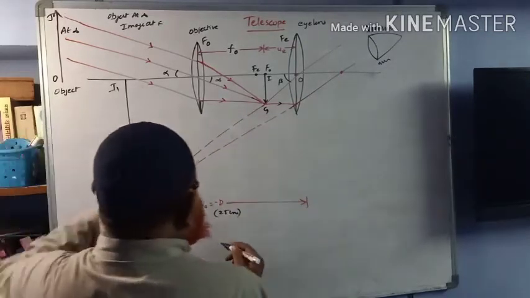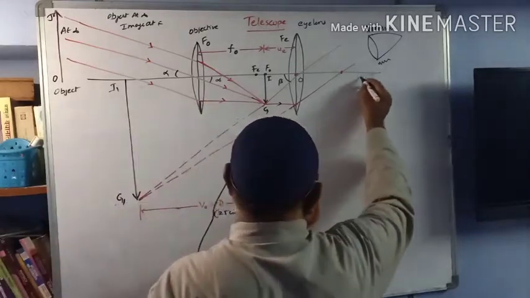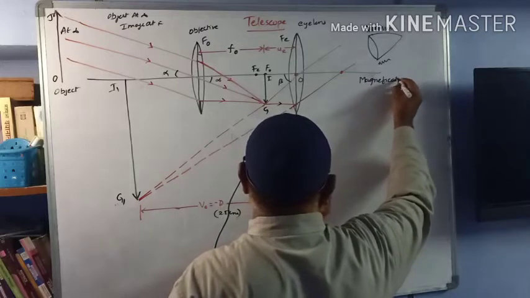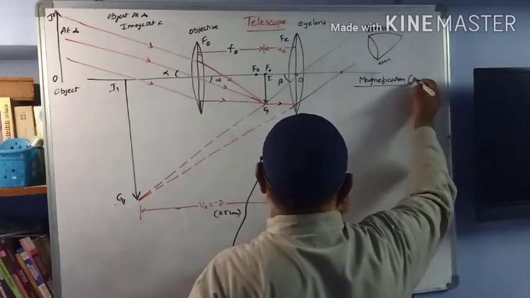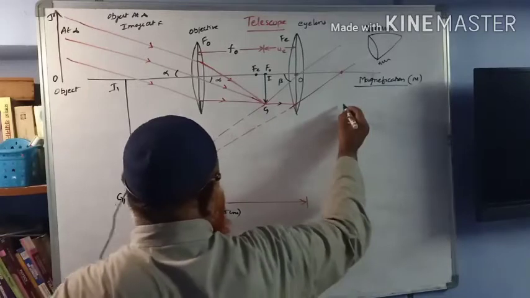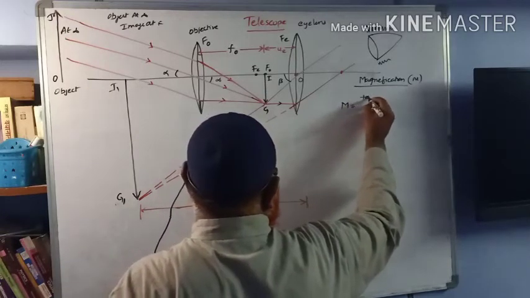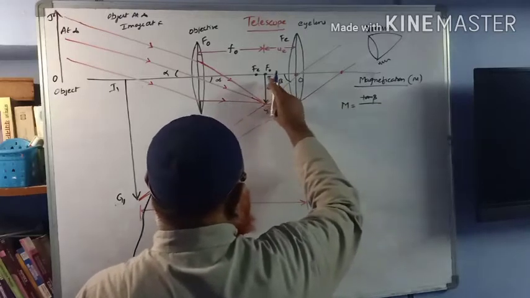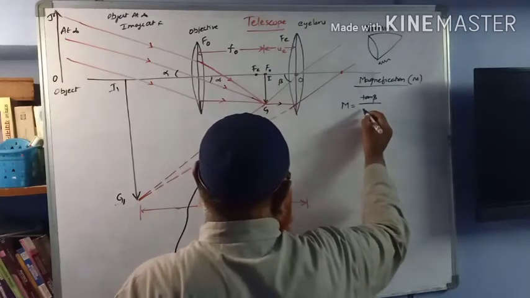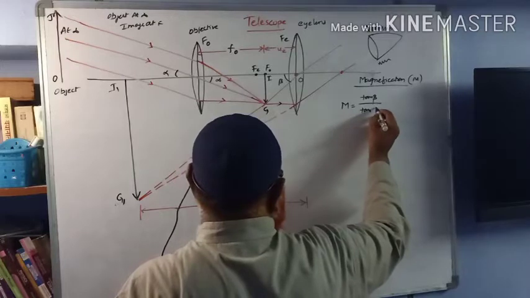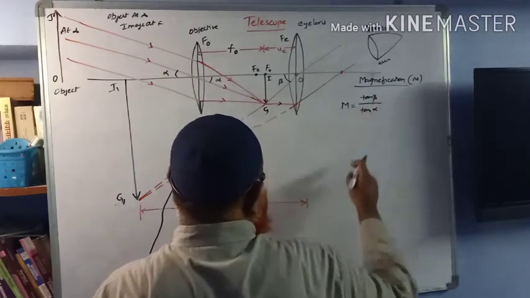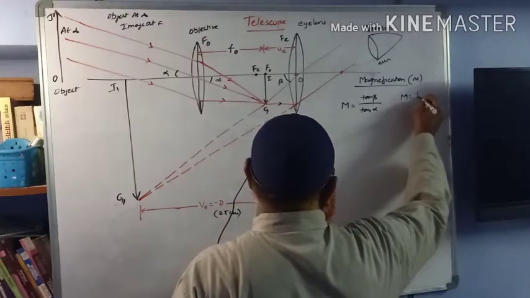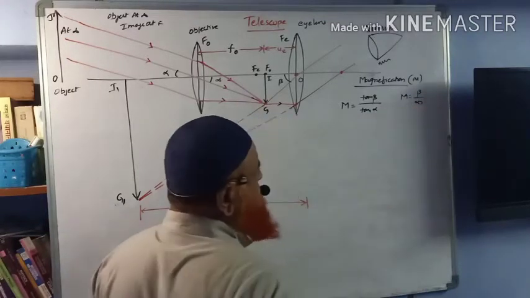Now, if you observe, we shall discuss the meaning of magnification in this case. So, what is angular magnification? Magnification is the ratio of the angle made by the image to the angle made by the object. So actually angular magnification means we write the ratio of angles, beta by alpha.